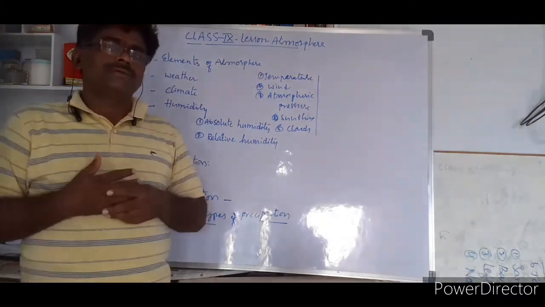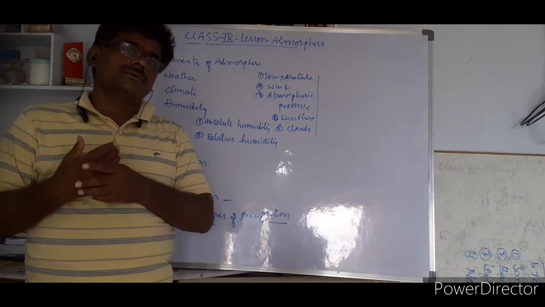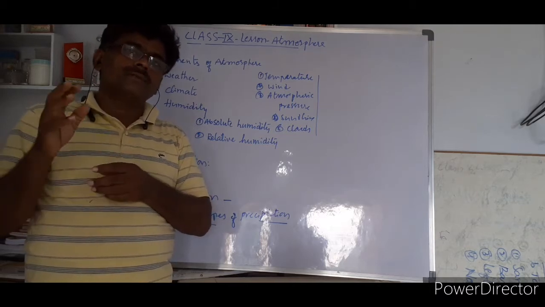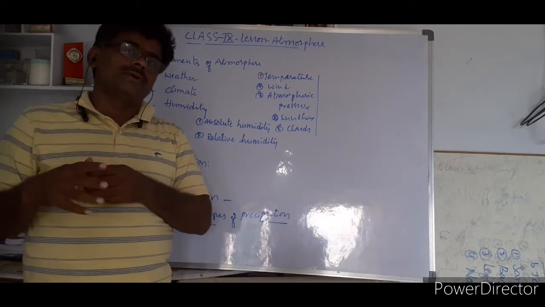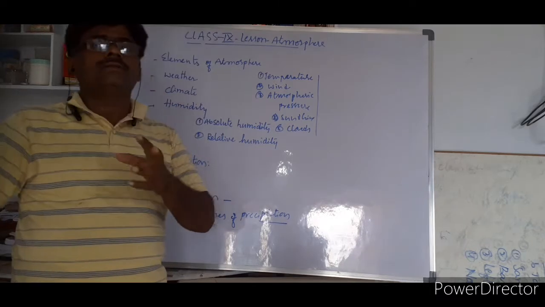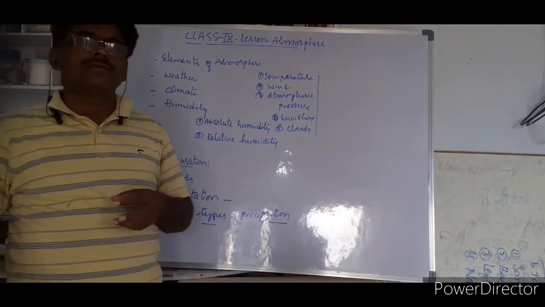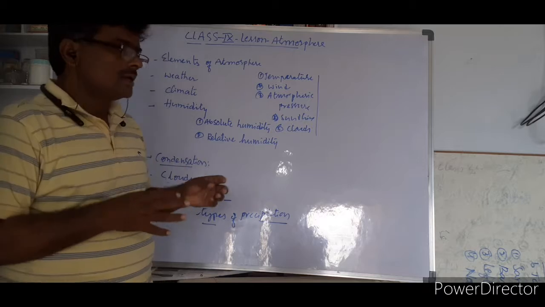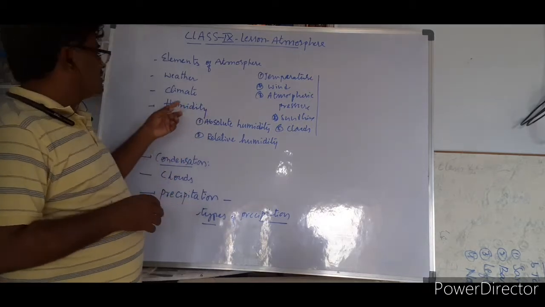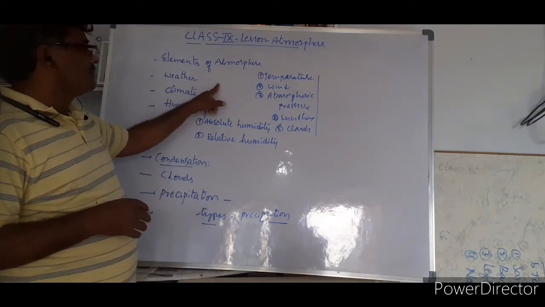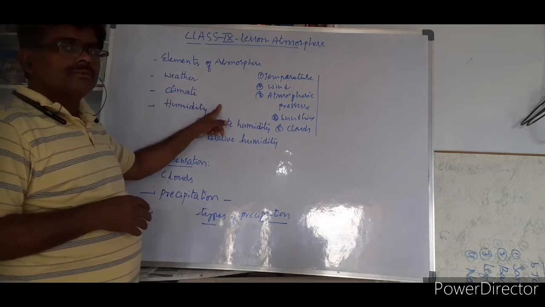The climate will not change; it takes time to change. It is a study of atmospheric aspects over around 30 or 40 years. After that, we conclude that this is the climate of this area. So climate and weather are different words. One speaks about a short period, the other about a long period.